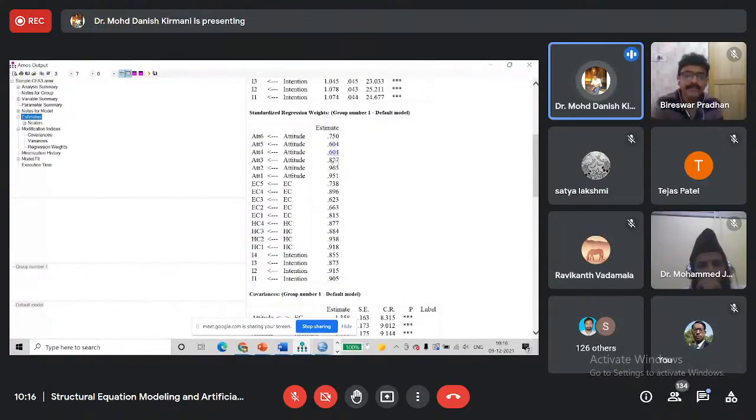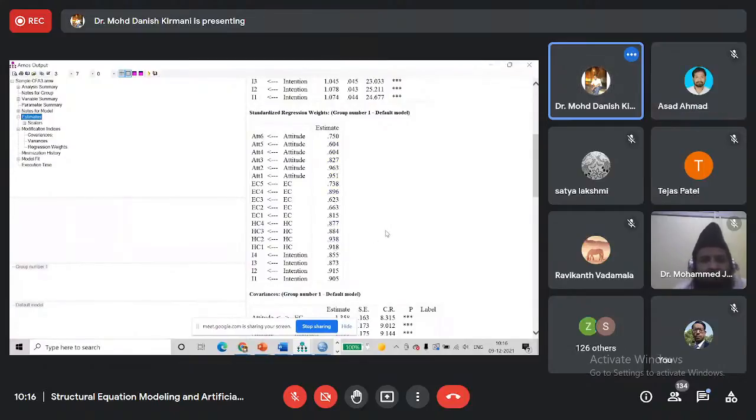Although factor loadings greater than 0.7 are desirable, normally if we are getting good modification indices and model fit indices, then we accept factor loadings which are greater than 0.5. But here we are not getting good model fit indices. There are problems with regard to some model fit indices. So what we can do, we can check factor loadings which are less than 0.7.